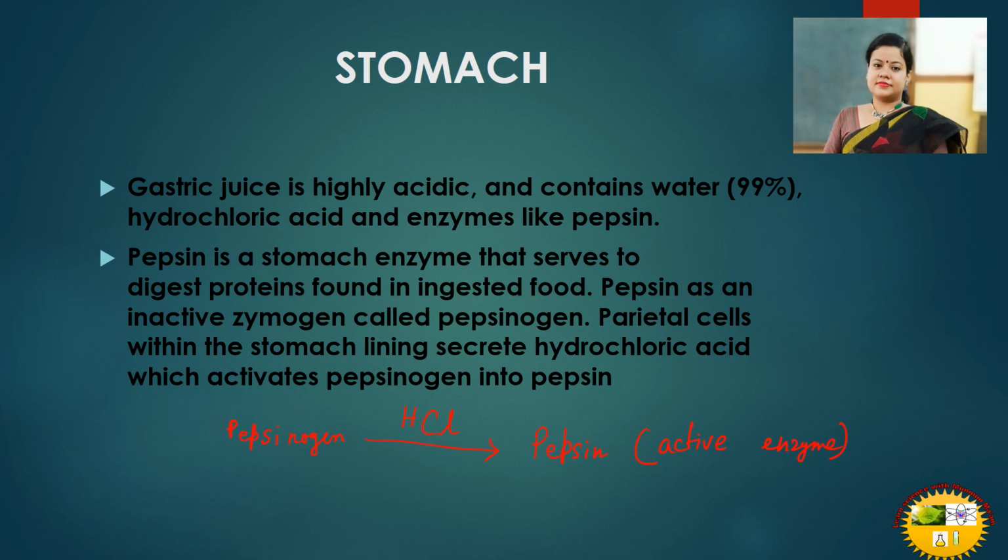Right. Now what is the function of this pepsin? This pepsin helps in digestion of proteins. Proteins in the presence of pepsin. Already we have read in our previous videos that proteins, when digested, are converted into amino acids. Right? I hope it is clear now the role of pepsin in digestion.